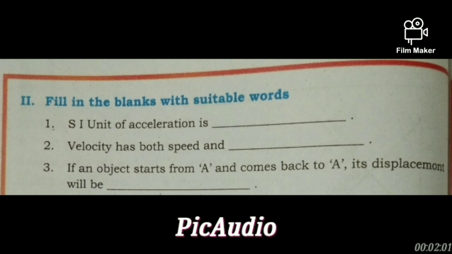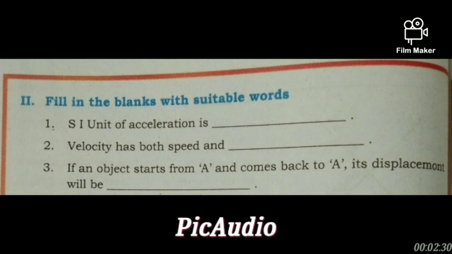Along with magnitude, the velocity must have what? Direction. Therefore, velocity has both magnitude, that is speed, and direction. Direction is the answer for our second question.